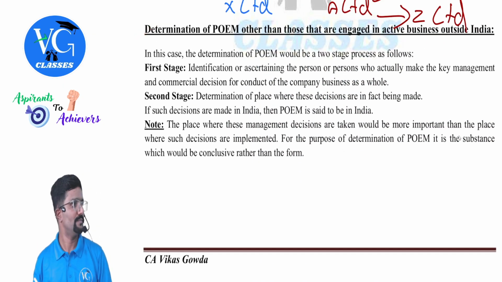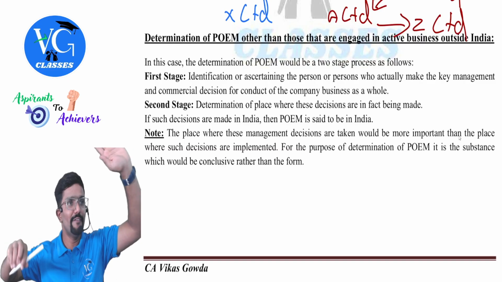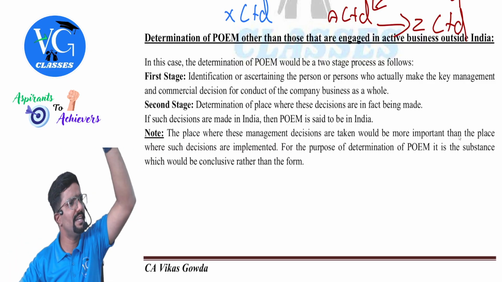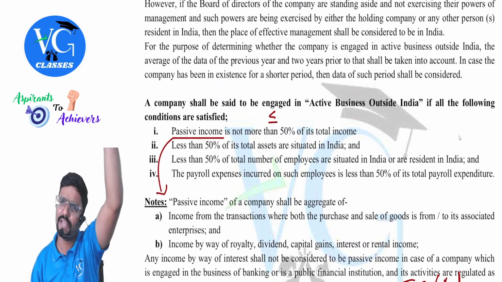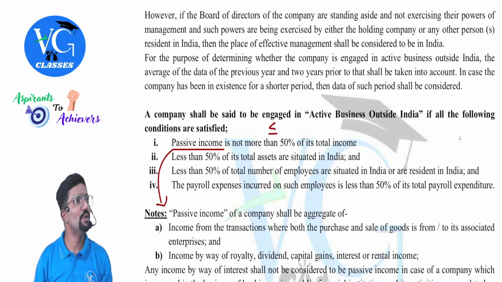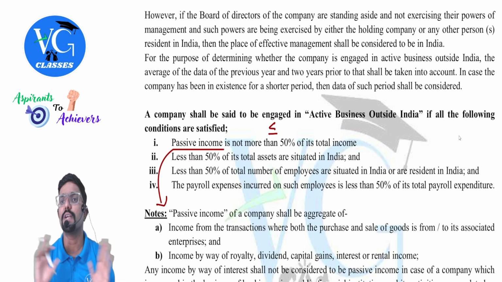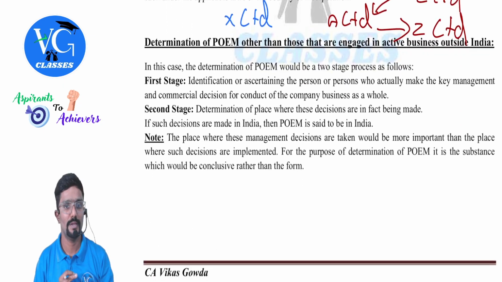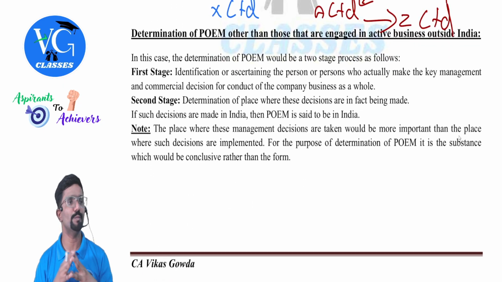We have one more step. We will come to stage 2 now. Stage 1 done. If active business is outside India and majority of the board of directors meetings are held outside India, stop there only. POEM outside India, non-resident. No, sir. Active business is not outside India. Then we need to move to stage 2. Step 2 or stage 2.